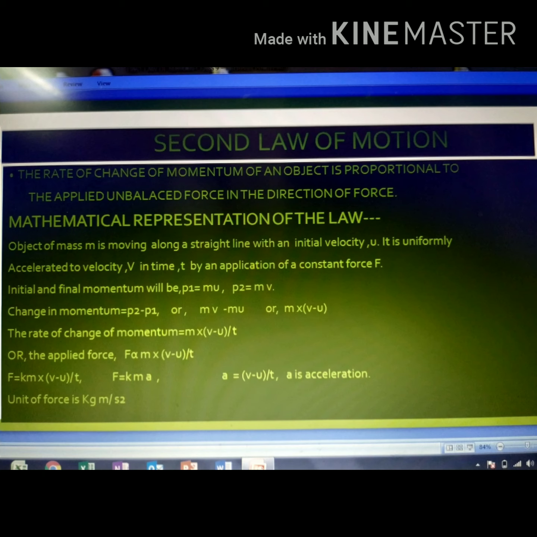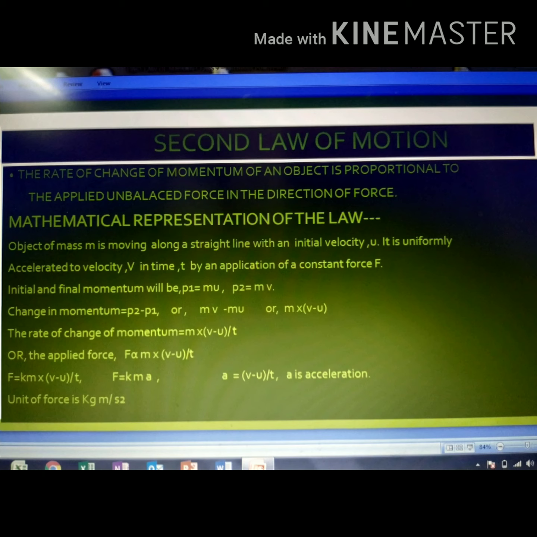Suppose an object of mass m is moving along a straight line with an initial velocity u. It is uniformly accelerated to the velocity v in time t by the application of a constant force F throughout the time t. The initial and final momentum of the object will be p1 equal to mu and p2 equal to mv. The change in momentum is directly proportional to p2 minus p1, that is mv minus mu, and taking m common, m(v minus u).